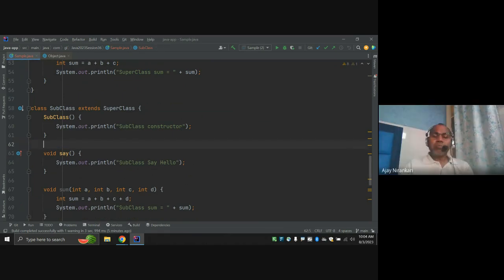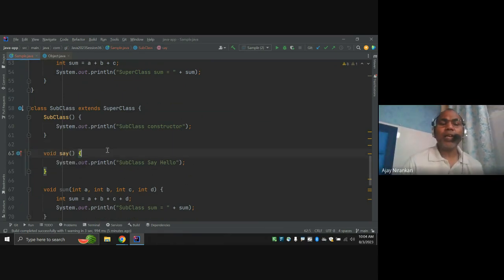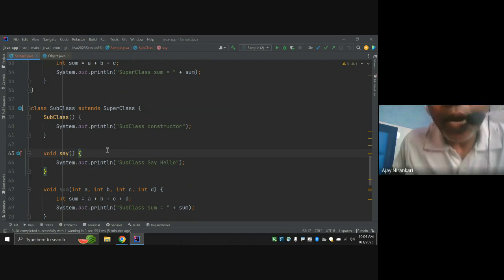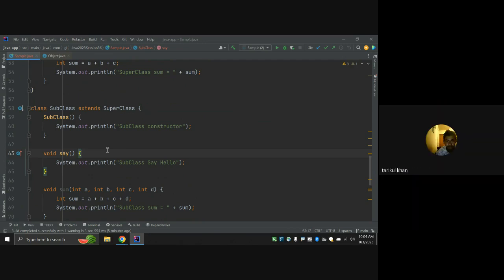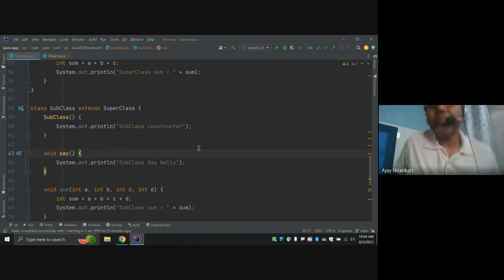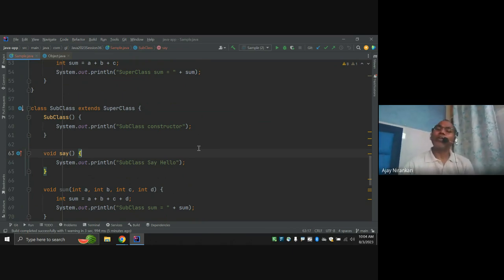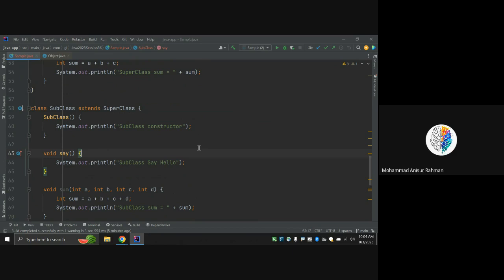Is it clear what is the meaning of overriding? So these two concepts we covered today: overloading and overriding.